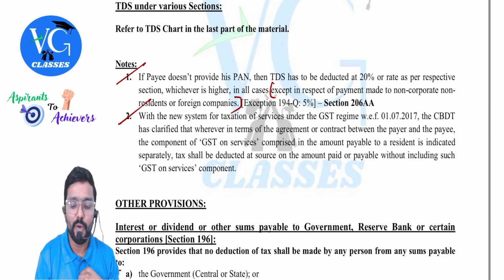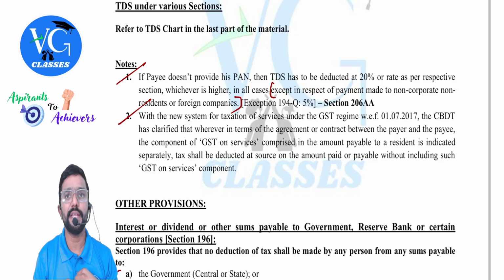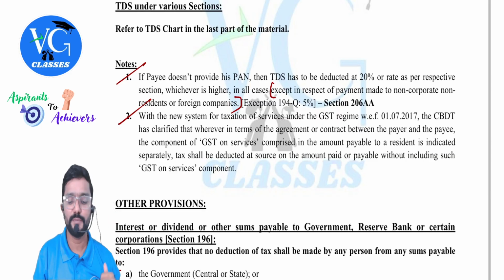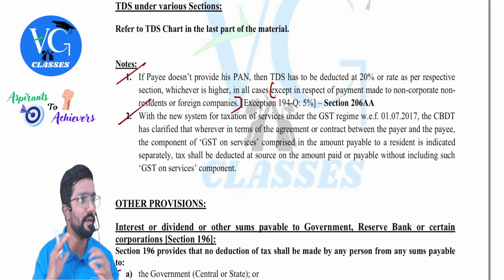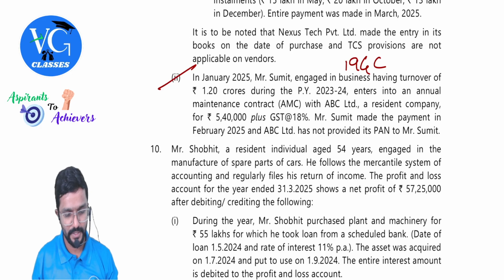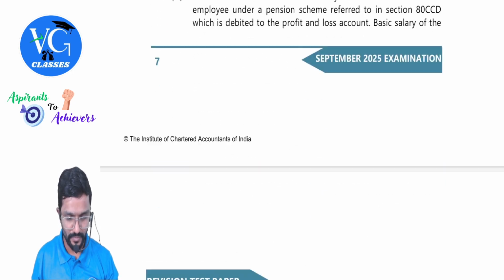But when it comes to 194Q, what is the rate of TDS? If the payee has not given a PAN, 5%. We apply this. This provision is given in which section, sir? 206AA. Oh. Chalo.